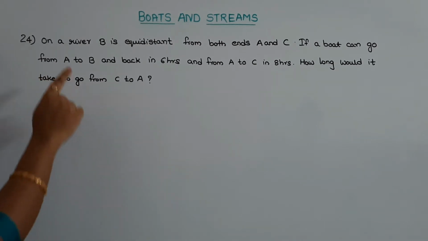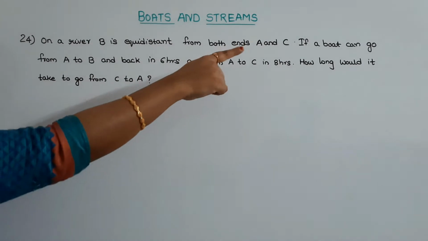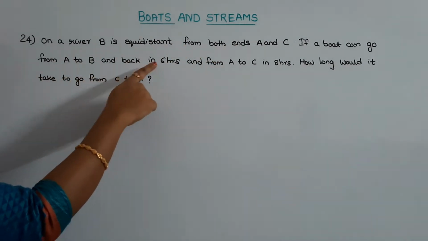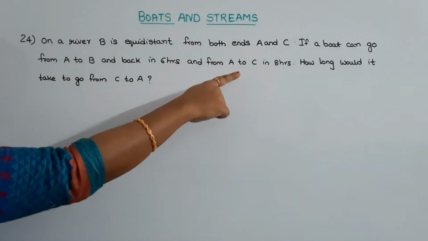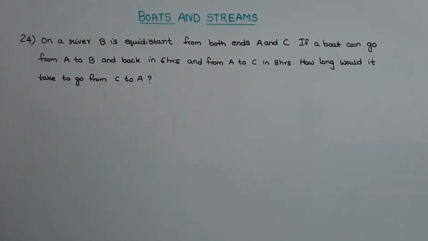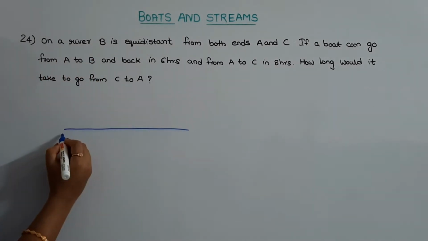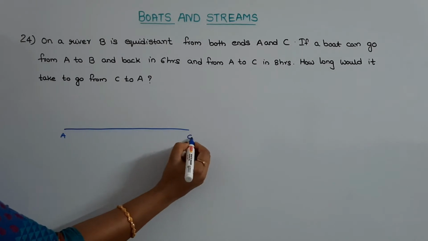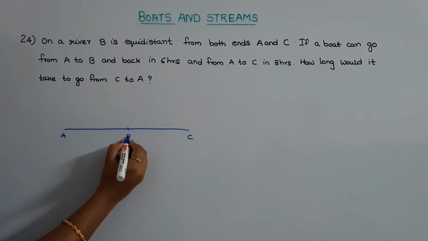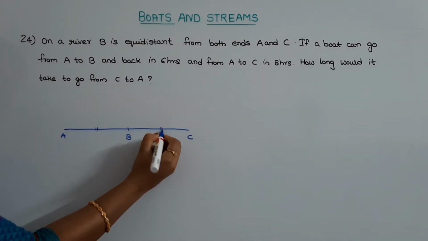24th question is, on a river, B is equidistant from both ends A and C. If a boat can go from A to B and back in 6 hours and from A to C in 8 hours, how long would it take to go from C to A? So in this question they are telling that a point B is equidistant from two points A and C. So let us consider this is point B, which means distance AB is same as that of distance BC.